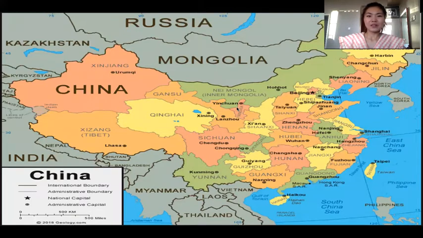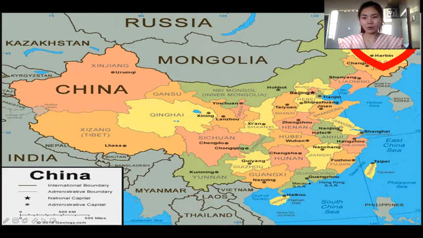Now, we already have general information about the cities in China, and we know each city is different. Each city has specific features. So next we will look at the first city I'm going to introduce to you. It's here. It's in northeast China, as you can see, it's up there. So of course it's probably cold because it's up there, in the north.